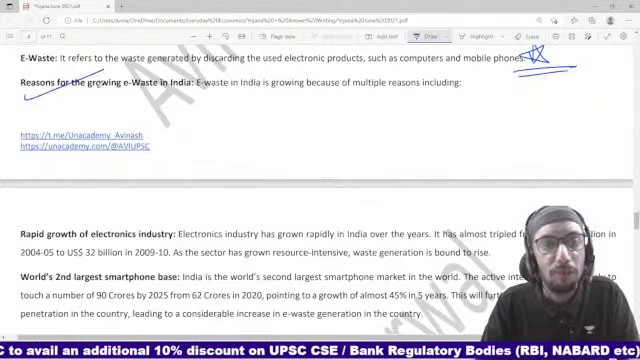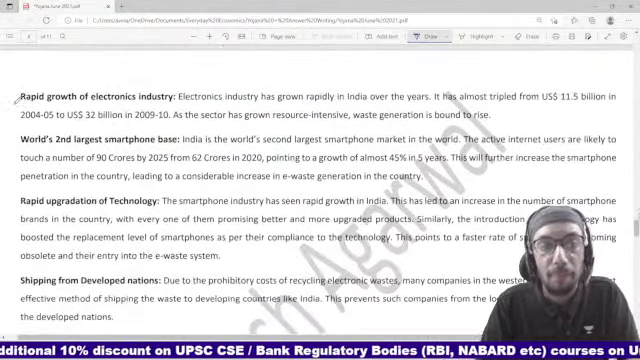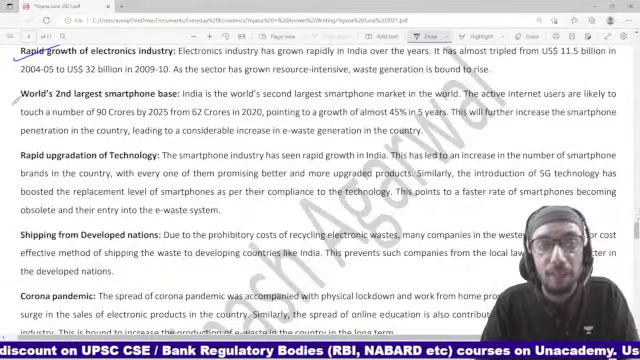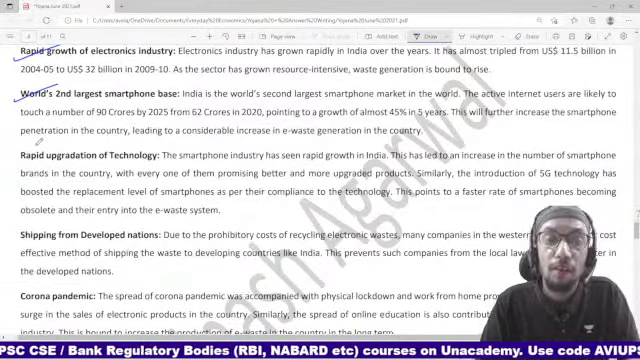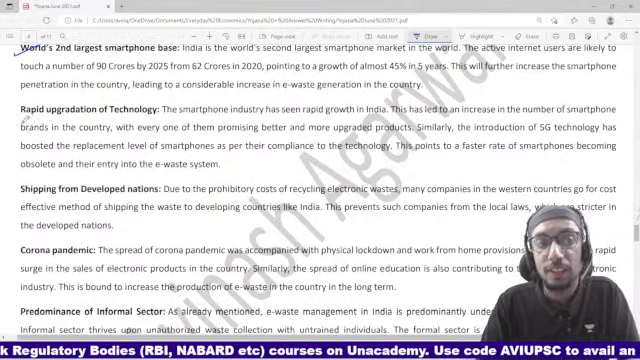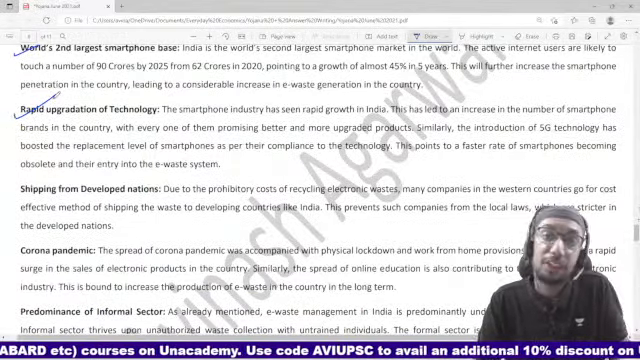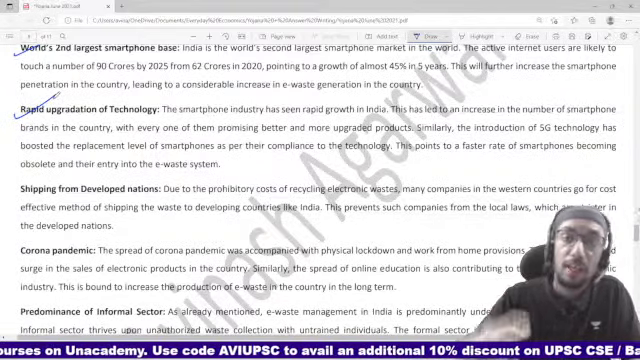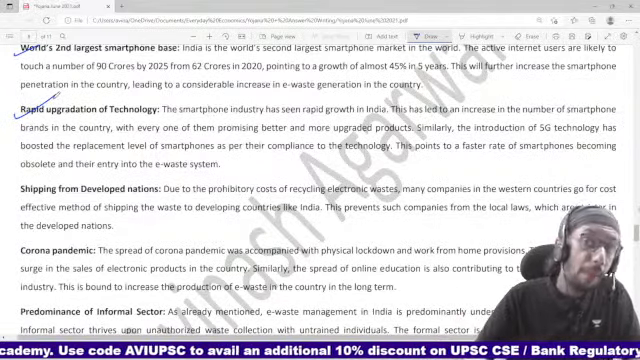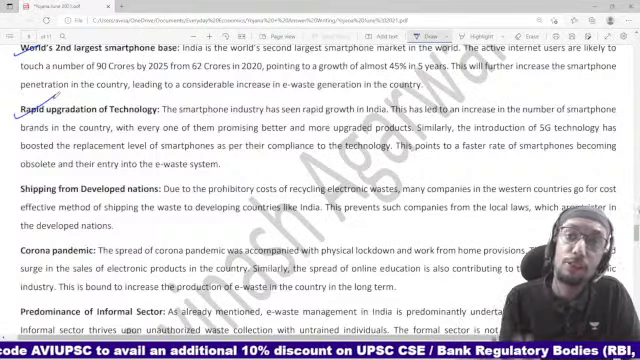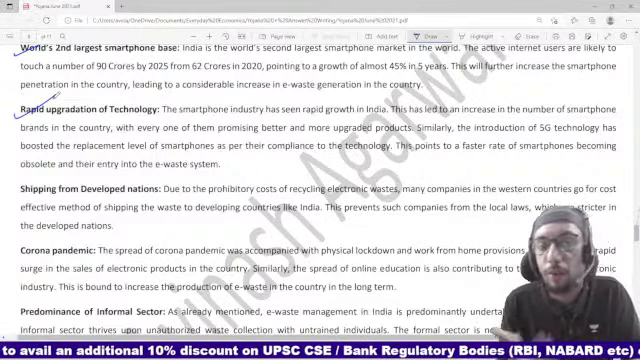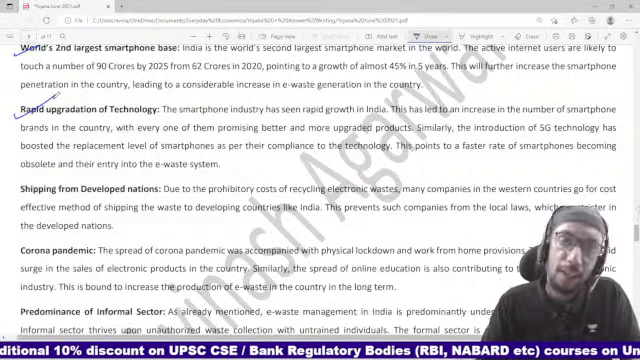What is the reason for the growing e-waste in India? So rapid growth of the electronic industry. We are the world's second largest smartphone users. Rapid upgradation of technology. By the time I purchase a new mobile phone, right, within a few weeks after that, a newer mobile phone, a better mobile phone, a more upgraded mobile phone enters the market.